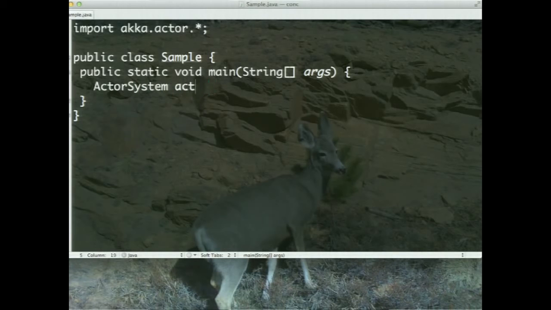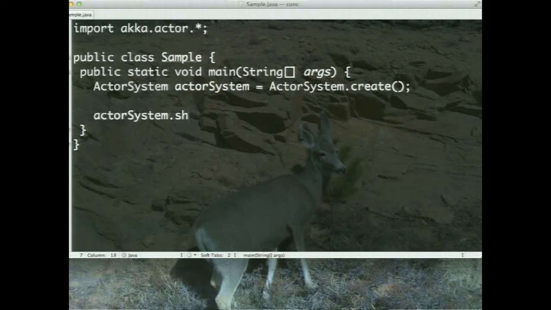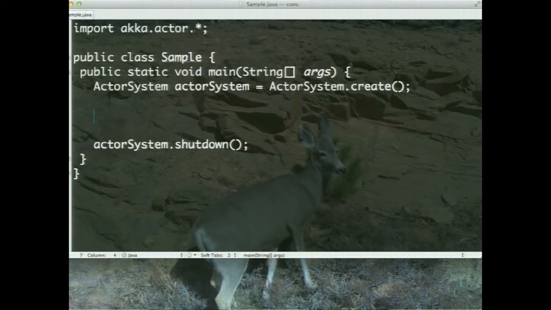I'm going to say actor system, and this is going to be actor system.create. And one of the first things I remember to do is I simply say actor system.shutdown, because we don't need it anymore at the very end of this. But we've got to create an actor and use it. What kind of actor can I create?